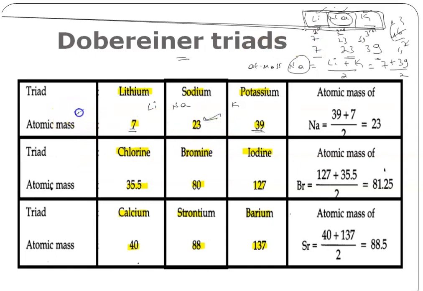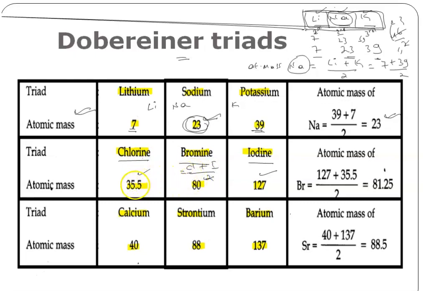In the first attempt, in the first triad, he got the exact answer. So he became happy and he tried the next triad, that is chlorine, bromine and iodine. The atomic mass of chlorine is 35.5, the atomic mass of iodine is 127, and we know the atomic mass of bromine is 80. According to this rule, the atomic mass of bromine should be equal to the average atomic mass of chlorine plus iodine by 2.